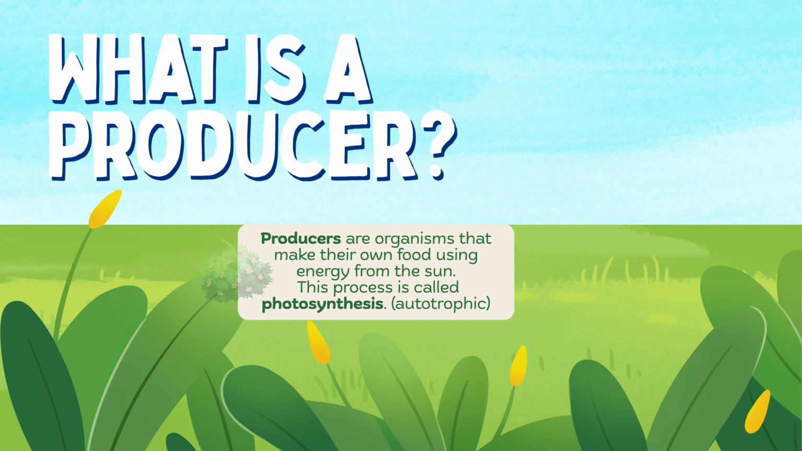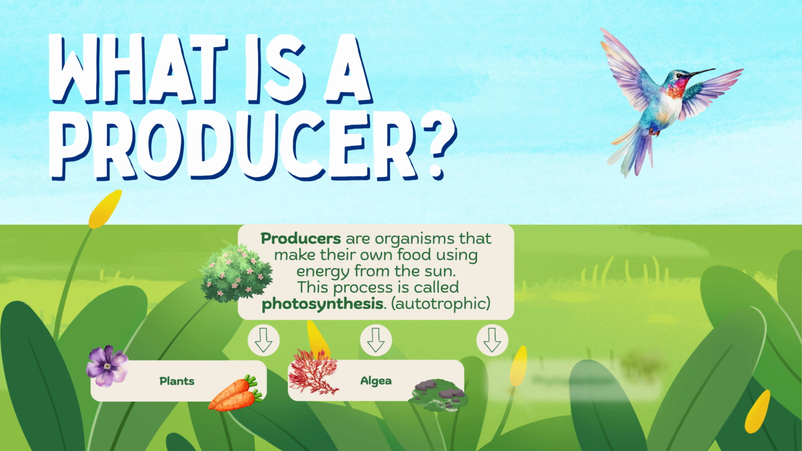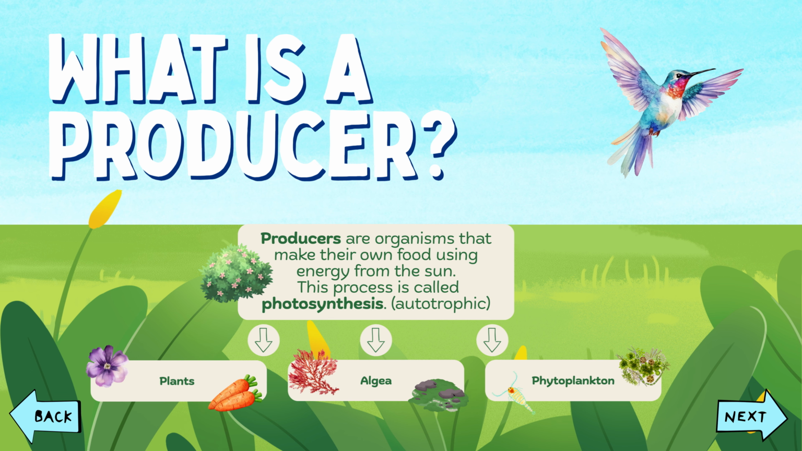Producers are organisms that make their own food using energy from the sun. This process is called photosynthesis. Notice the word autotrophic. We will learn more about this word later, but organisms that photosynthesize are an example of an autotrophic organism. Auto means by itself, and trophic is related to food or eating. Plants, algae, and phytoplankton are all producers. They are important because they are the first step in bringing energy into an ecosystem.